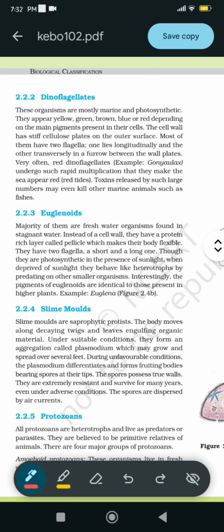2.2.3 Euglenoids. The majority of them are freshwater organisms found in stagnant water. Instead of a cell wall, they have a protein-rich layer called pellicle, which makes their body flexible. They have two flagella, a short and a long. Though they are photosynthetic in the presence of sunlight, when deprived of sunlight they behave like heterotrophs by predating on other smaller organisms. Interestingly, the pigments of euglenoids are identical to those present in higher plants. Example, Euglena.